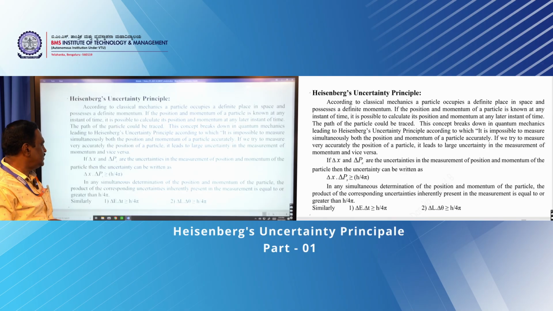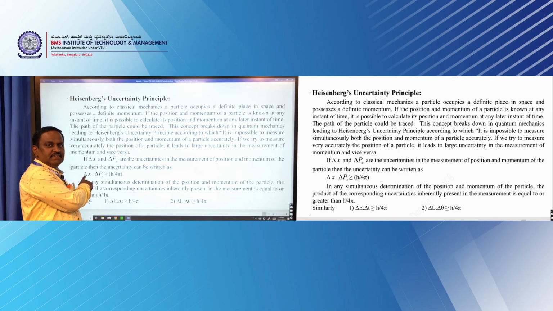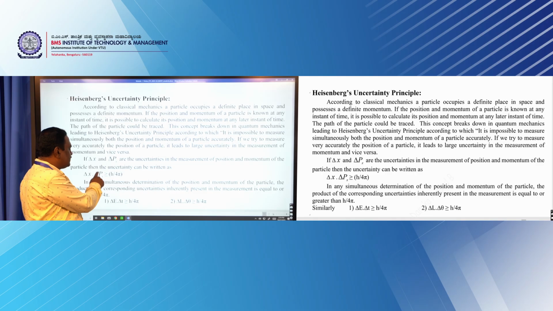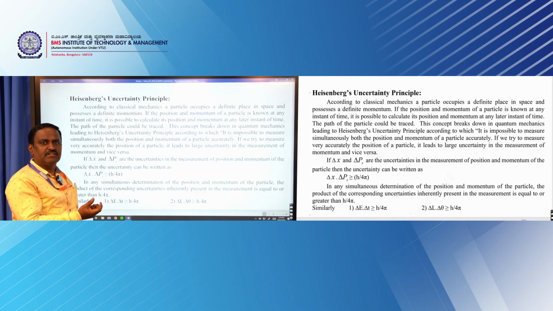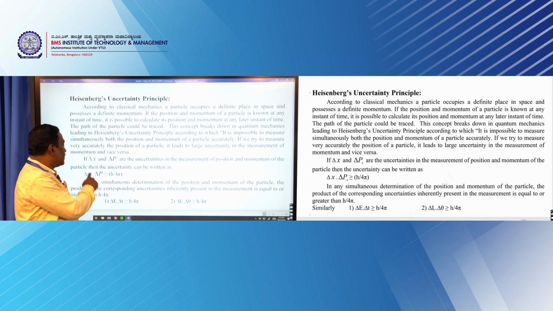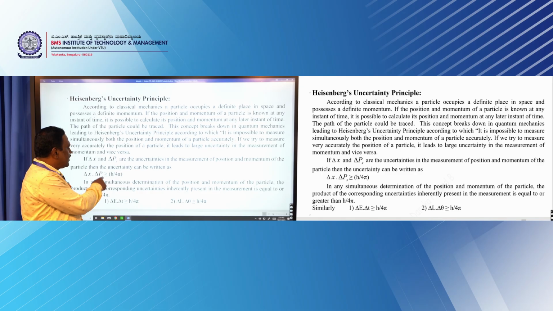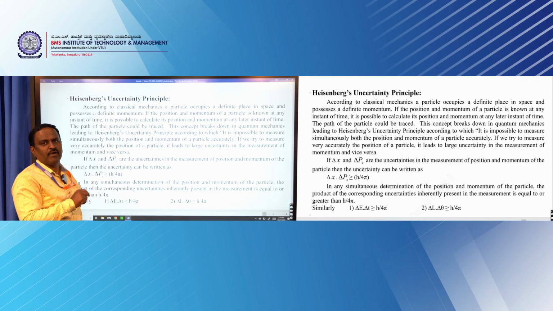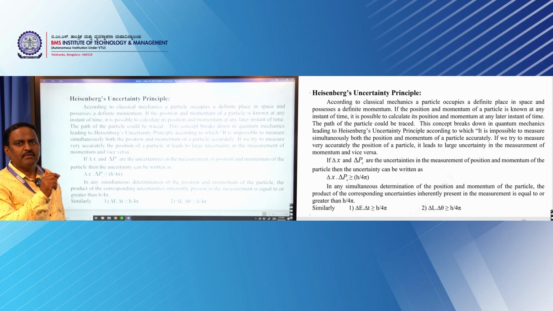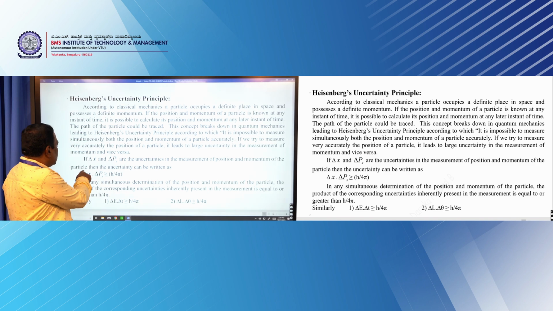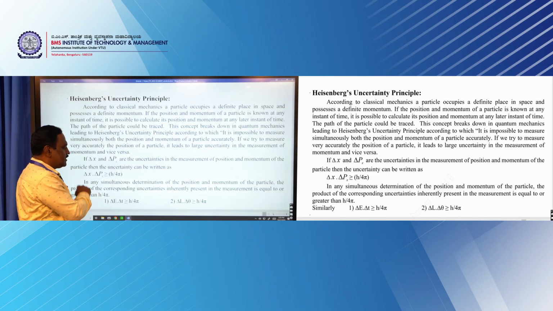According to that expression, if we have delta x as the uncertainty in locating the position of the particle, and in the same direction delta p, the uncertainty in its momentum, then the product of these two uncertainties, or errors, will always be greater than or equal to h by 4 pi, where h is called Planck's constant. Its value is 6.626 into 10 to the power of minus 34 joule second, and pi is a constant.